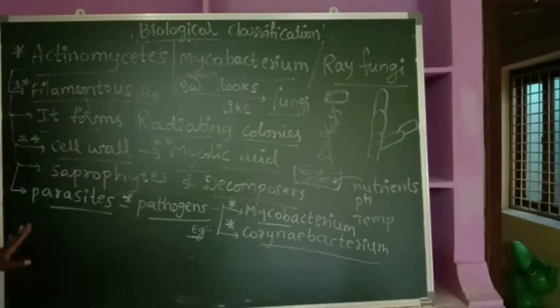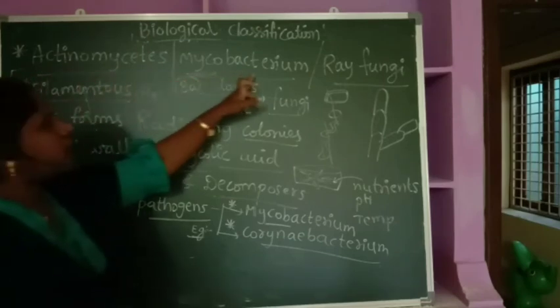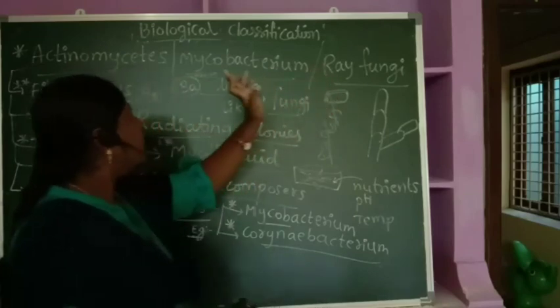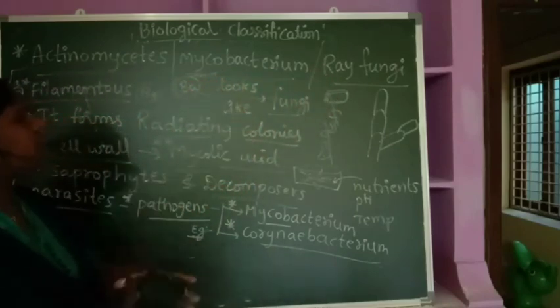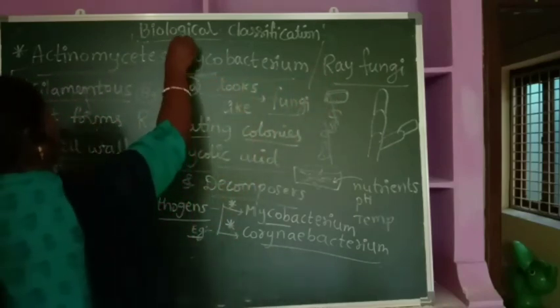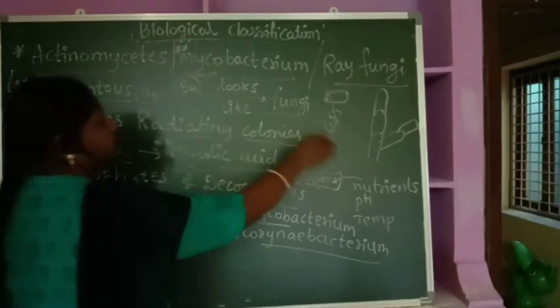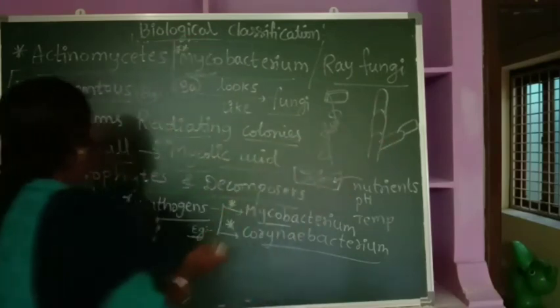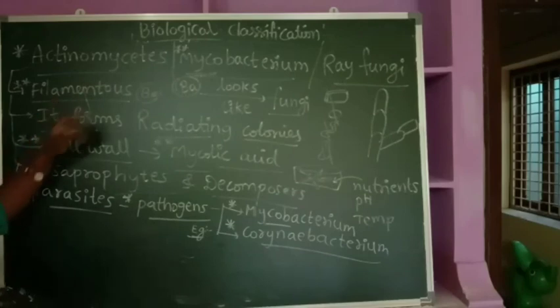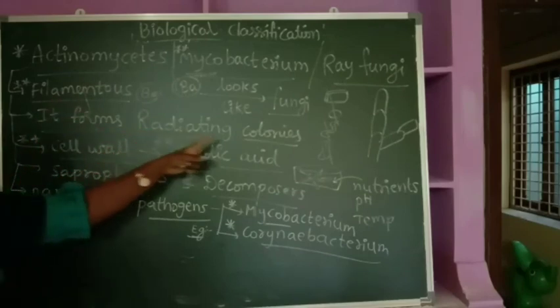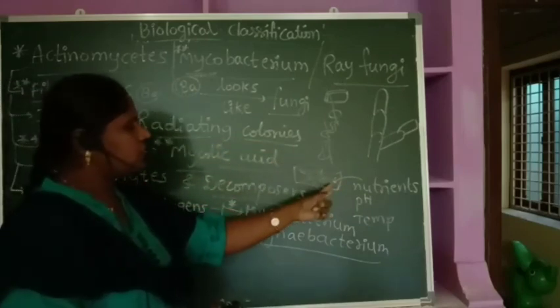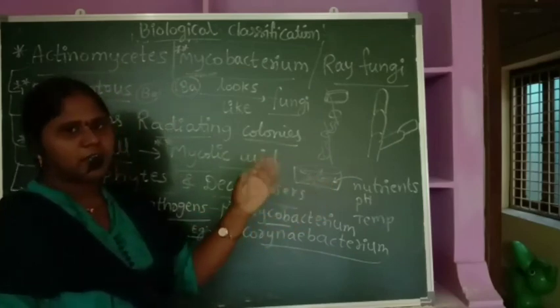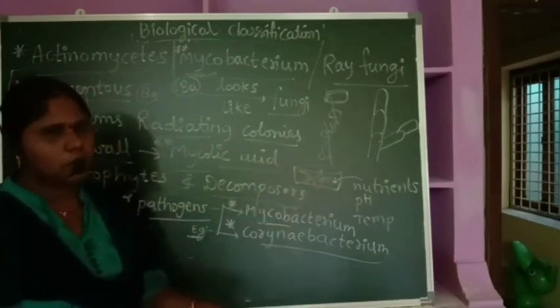Now, before that, an important point. Actinomycetes are also called ray fungi. Here the bacteria look like fungi. It forms a filamentous structure, that's why it's called a filamentous bacterium. It forms radiating colonies. When culture is taken and nutrients are added, the colonies are very shiny. That's why they are called radiating colonies.